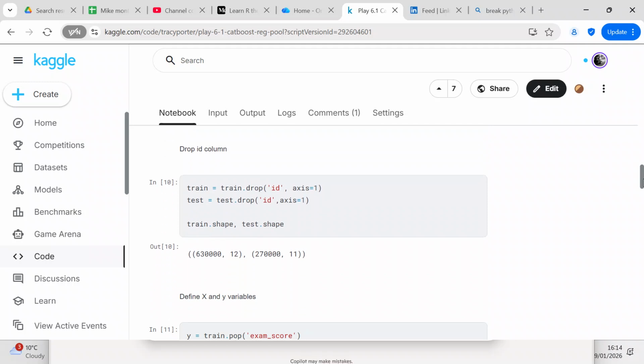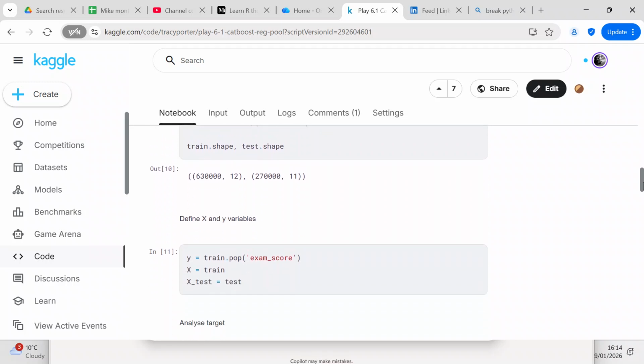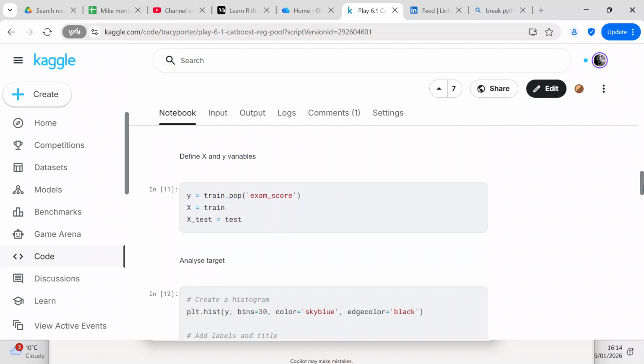The reason why we drop the ID column is because you don't need it. Pandas automatically indexes every row of data, so you don't need the ID column. We're going to drop it just to make it easier for the model to make predictions. Then we're going to define our X and our Y variables.